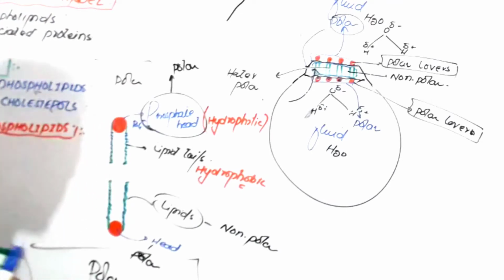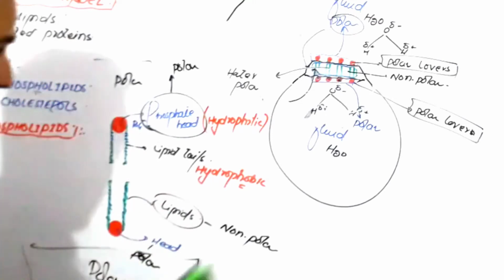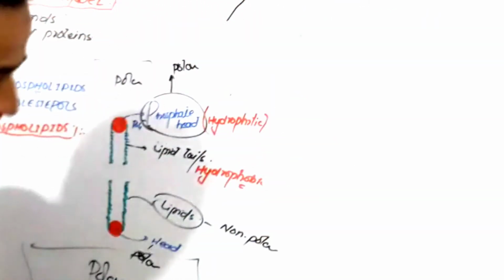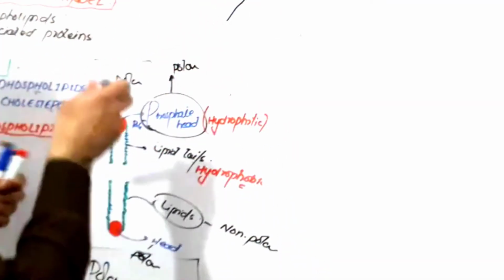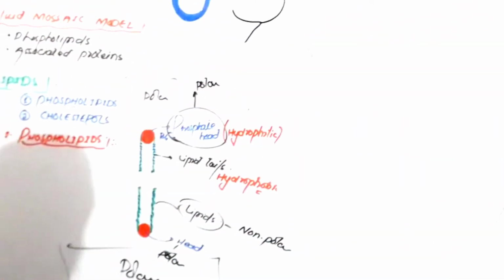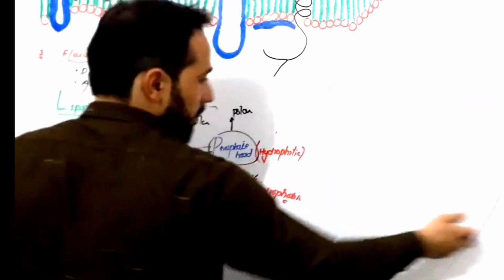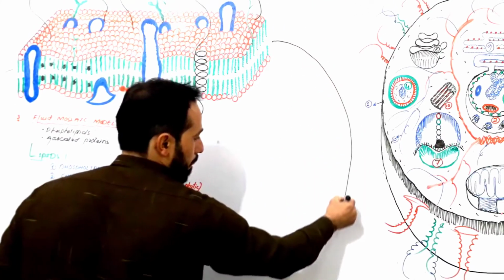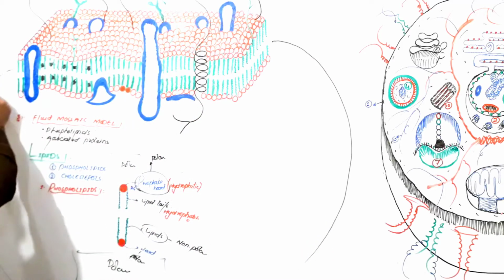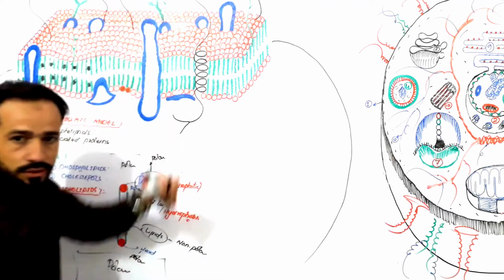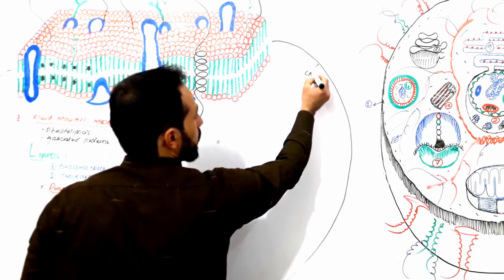The next, which lipids? The phospholipids. And one thing more, friends, which is very important: you can see here that we have two layers of lipids. Look, if I say that I am inside a cell, doing my work inside a cell, this is the cell membrane. This is our cell membrane.